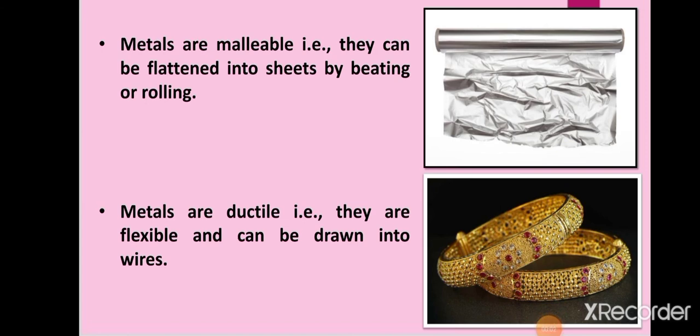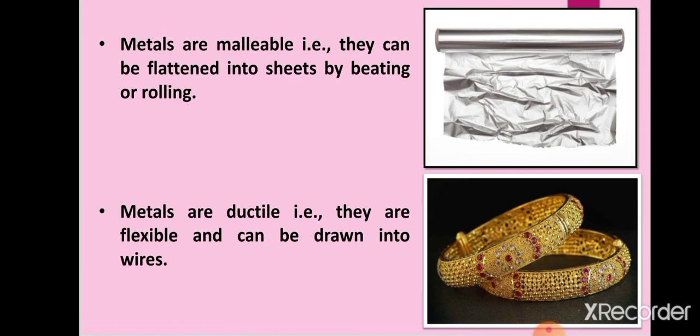Now, the next property of metal is that metals are malleable. Means they can be flattened into sheets by beating or rolling. Means they can be hammered or beaten into very thin sheets without breaking. And this property of metal is called malleability. So, all the sheets of metals that we see around us are because of the property of malleability. I think you all have seen the iron sheet or tin sheet.